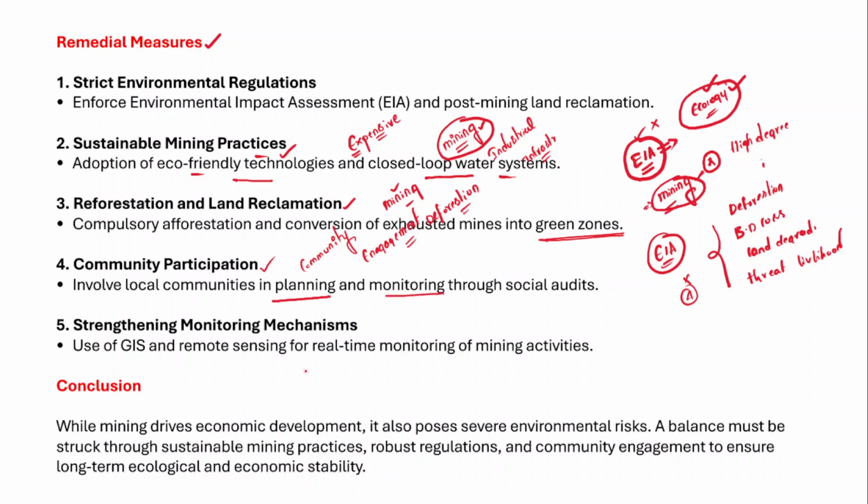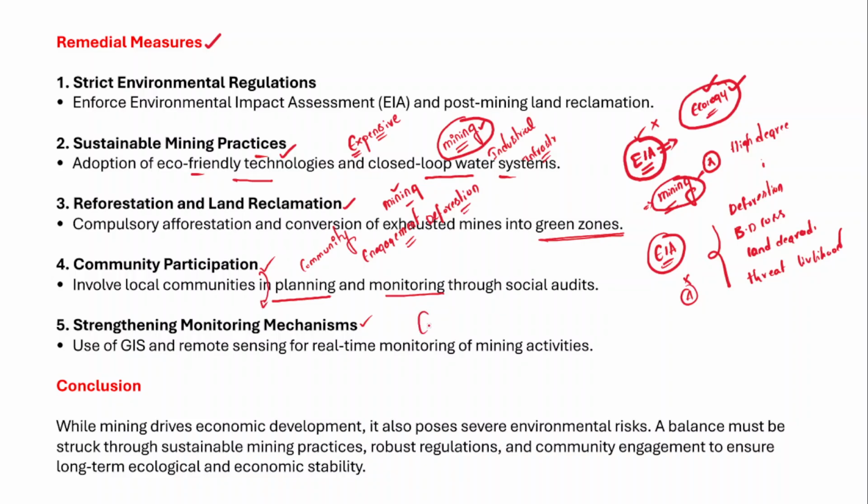And apart from that, strengthening the monitoring mechanisms is also very important. So there should be institutional monitoring on practices like afforestation, land reclamation, environmental impact assessment, and even for these monitoring mechanisms there should be active community participation as well.